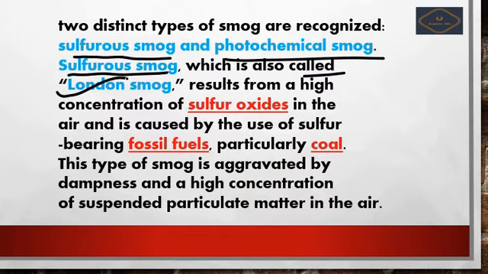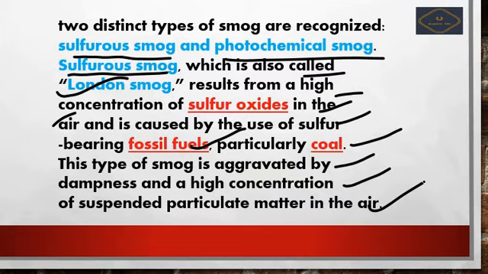It results from a high concentration of sulfur oxide in the air and is caused by the use of sulfur-bearing fossil fuels, particularly coal. This type of smog is aggravated by dampness and a high concentration of suspended particulate matter in the air. If the air has a high concentration of particulate matter, then it can be identified that sulfurous smog is very high in content. Next we see about photochemical smog.